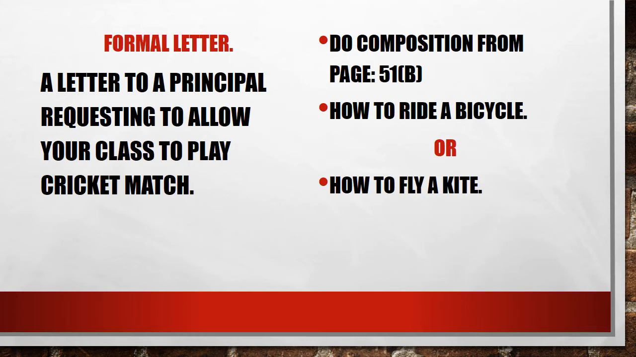On the other hand, you will have to do the composition from your book, page number 51, part B. There are two compositions given: how to ride a bicycle and how to fly a kite. You will have to do any one of them. I have done one for you, which I am sending you in a PDF file, so you can go through the PDF file to find the composition. If you want to do another one, you can do it by yourself, but only one composition should be done in your grammar copy.